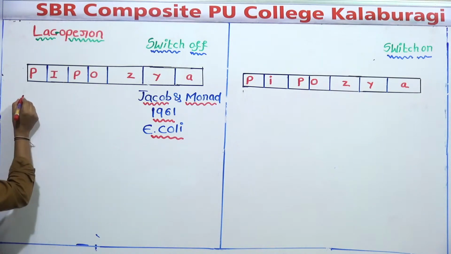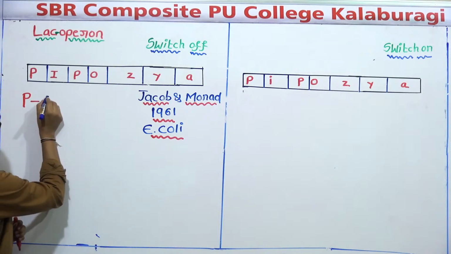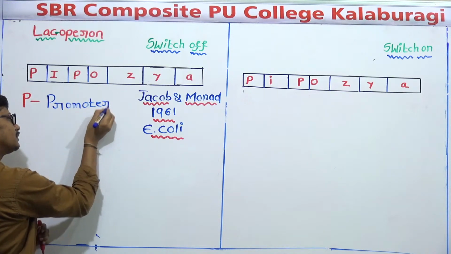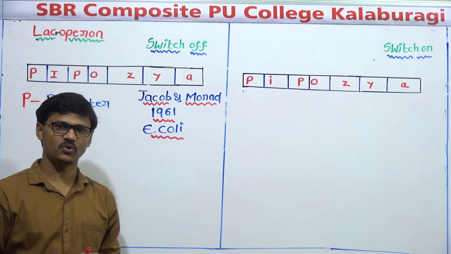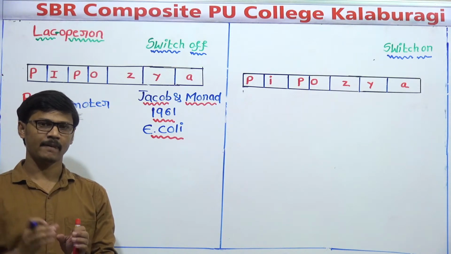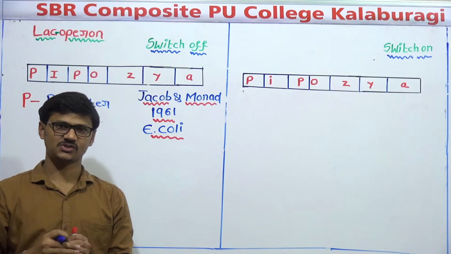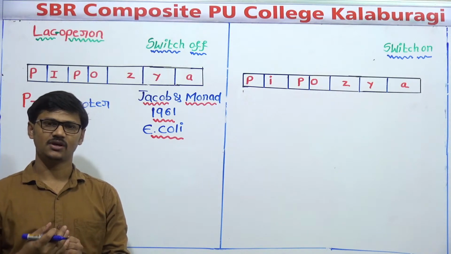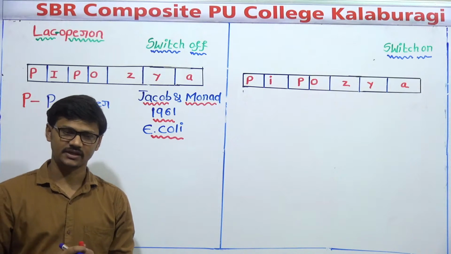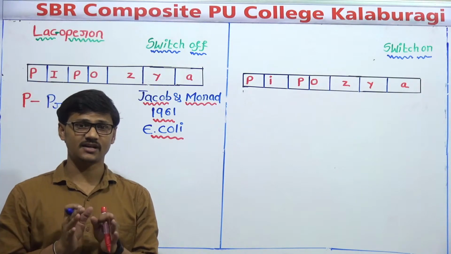First, here I have written P. P means promoter. You know the meaning of a promoter from the transcription concept. Promoter is a region where the polymerase enzyme binds and transcription starts. At the end of transcription, we get an mRNA. In transcription there are three steps: initiation, elongation, and termination. And this initiation is done at which region?